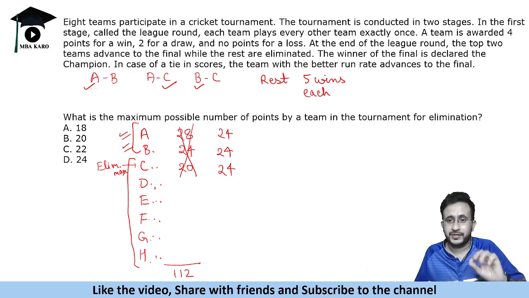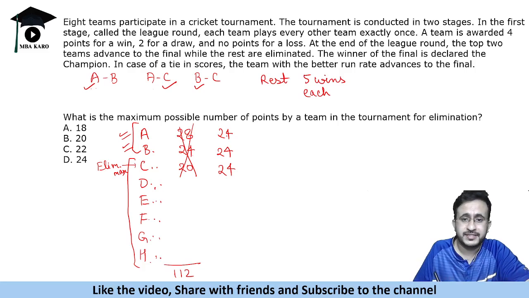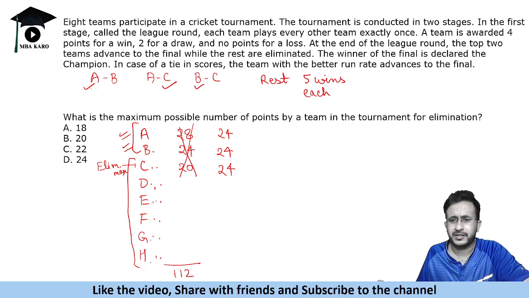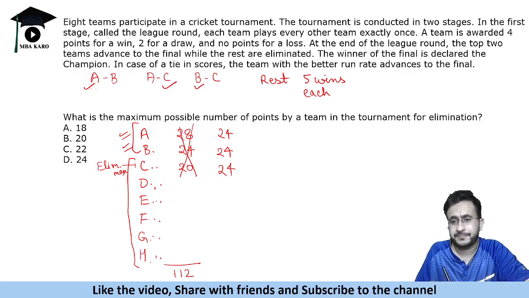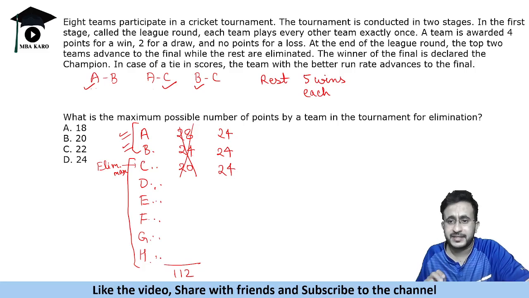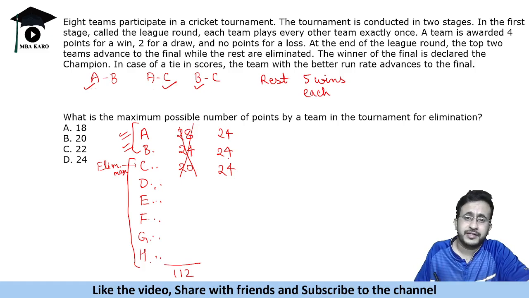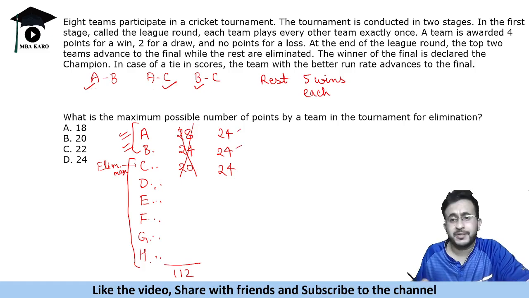Okay, now 3 teams have got say 24 points. So what we will do in this case is, see, if these three, leave the rest, do not worry about the rest, the rest will have fewer points. 24 in three teams makes 72 already, now the remaining 8 or 10 is with someone, do not worry about the points. So 3 teams have got 24 points. Now what will happen? Only 2 teams can go to the final round. Okay. Now if only 2 teams can go to the final round, in that scenario, the top 2 teams which have the best run rate will go to the final. Okay.